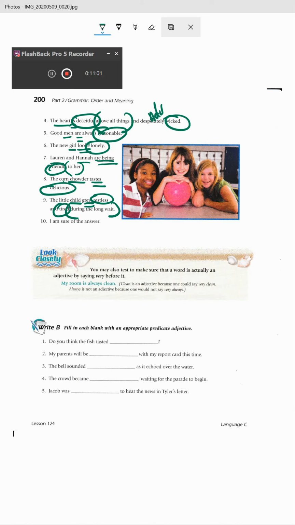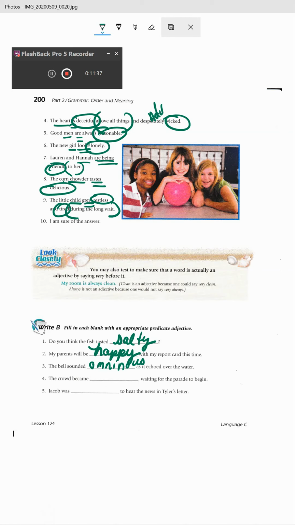That makes sense too. Fill in each blank with an appropriate predicate adjective. So I'm going to fill in the ones I think. If you got a better one, feel free to put it in. Do you think the fish tasted salty? My friends will be blank with my report card this time. Happy. We always want them to be happy, right? The bell sounded blank as it echoed over the water. I love the word ominous. Like something bad's going to happen.